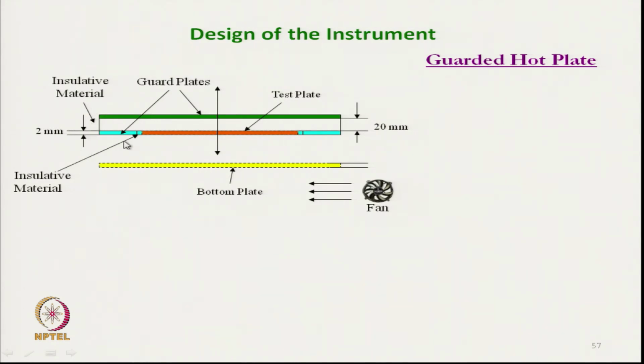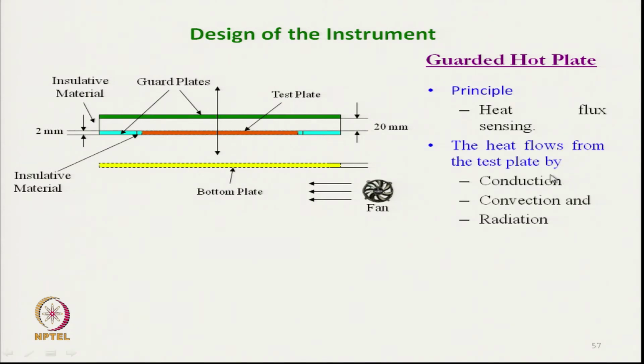The total guard ring assembly is connected with a traverse arrangement where pressure is applied on the fabric, and when it moves down the fabric gets compressed, and we can measure the compression as well as thermal transmission.